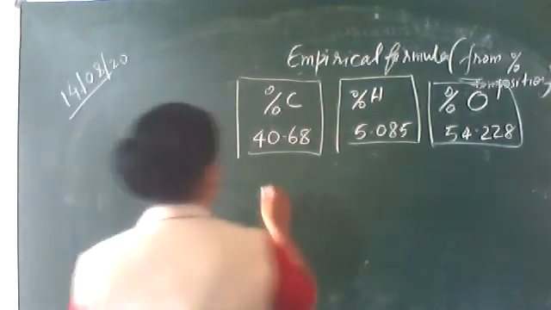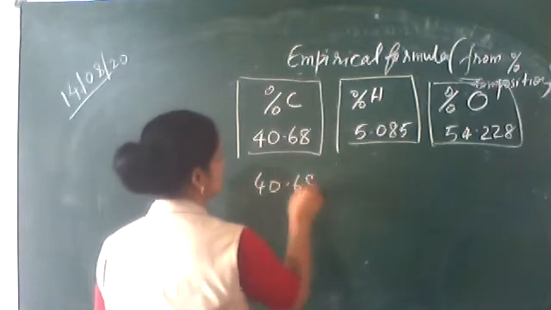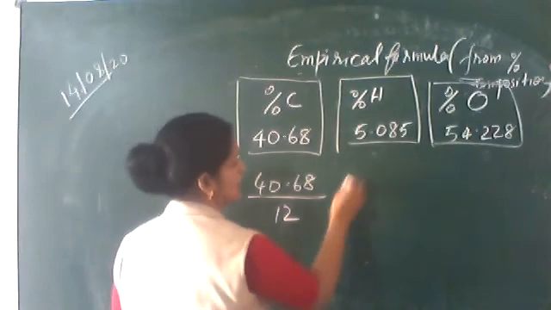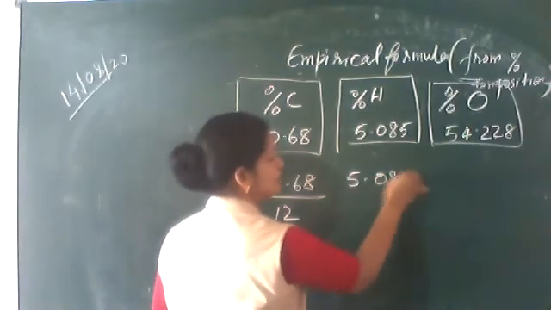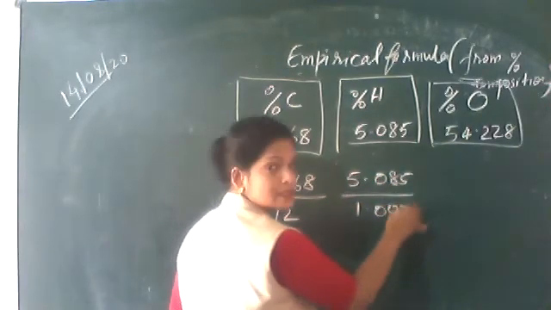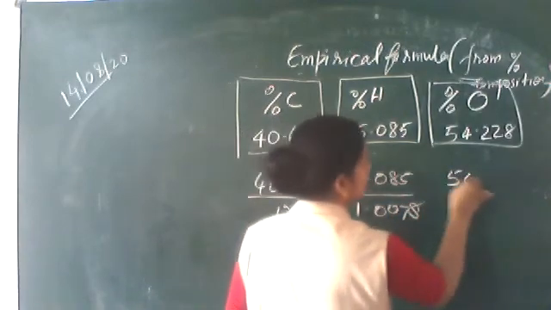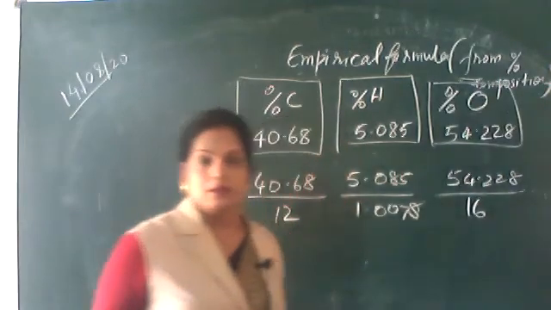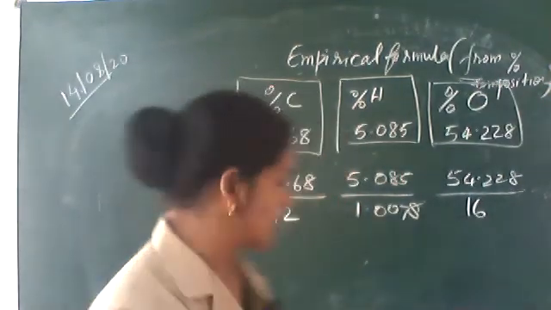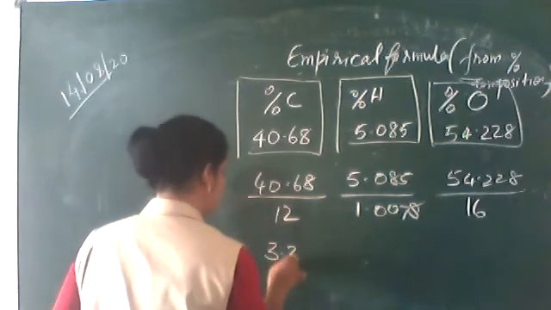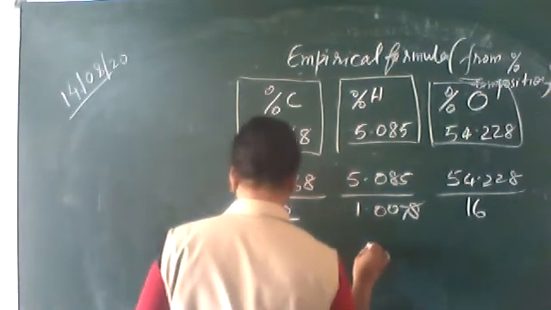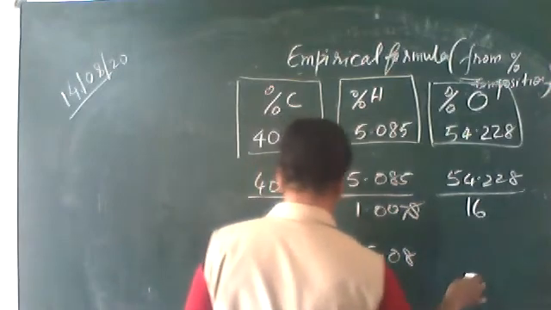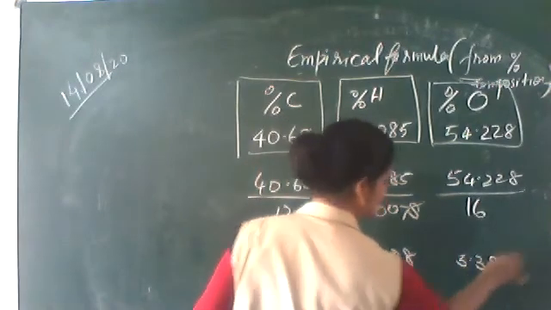So I'm going to divide: 40.68 upon 12, 5.085 upon 1.0078, 54.228 divided by 16. So you will be getting the numbers like 3.39, 3.39, and here 5.08 only, and there it is 3.38.